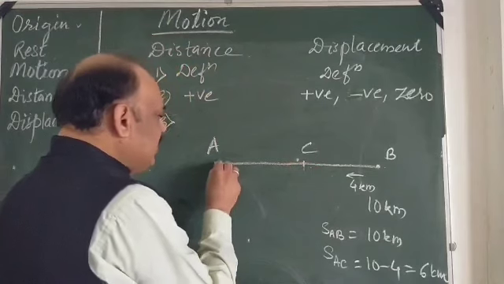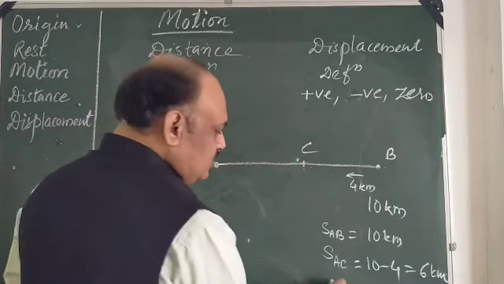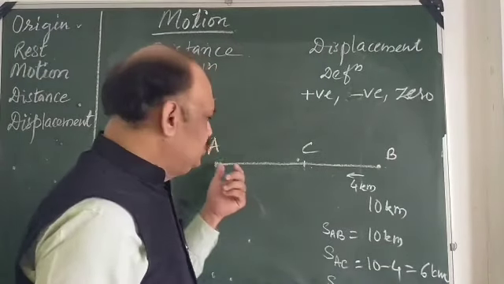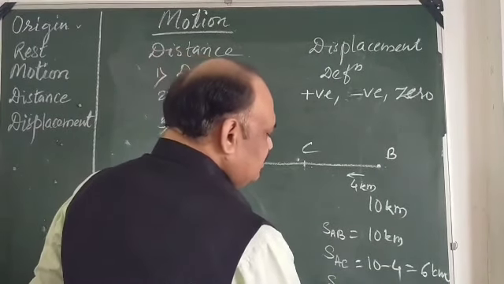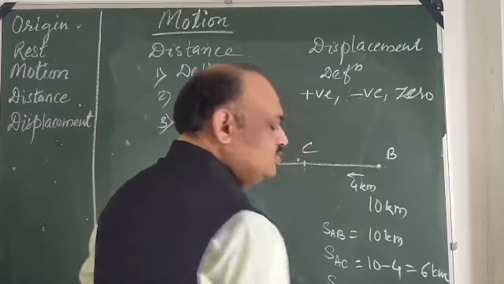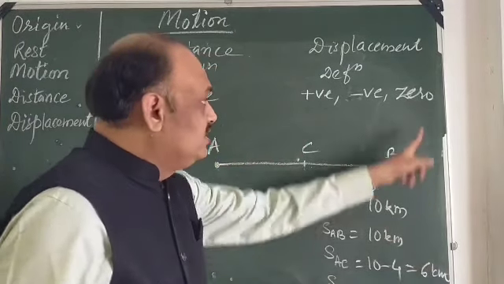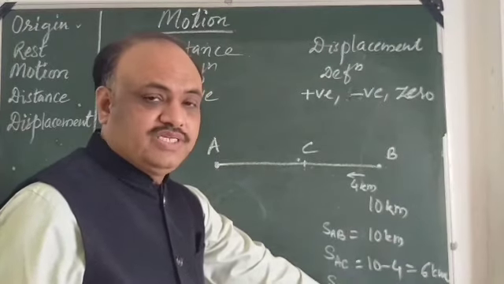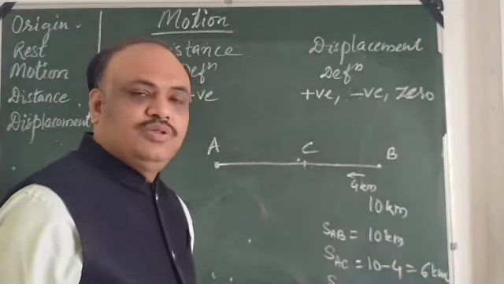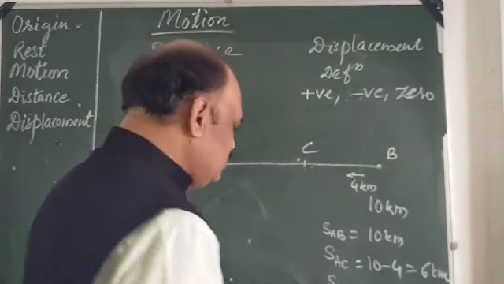If I come back to A, so displacement between A and A means if I come back to the origin position, then my displacement will be 10 minus 10 equal to 0. So displacement is 0. If I come back to the origin, then displacement of the body is 0.